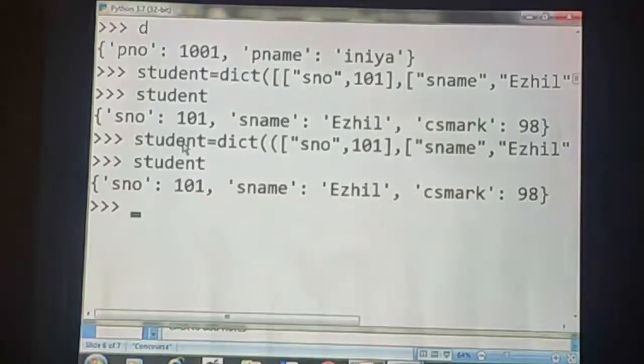Okay. One more example. Here I used 3 list entries before, as I explained. But here I am going to use 3 tuple entries. Here 3 tuple entries are in one tuple.